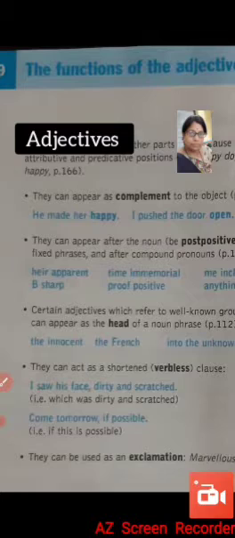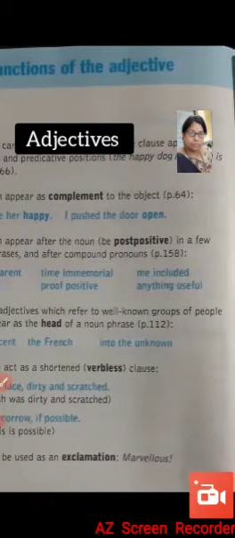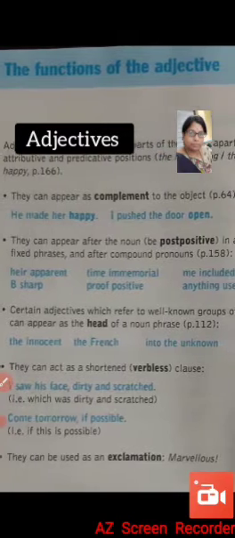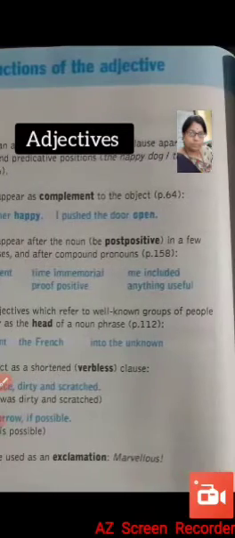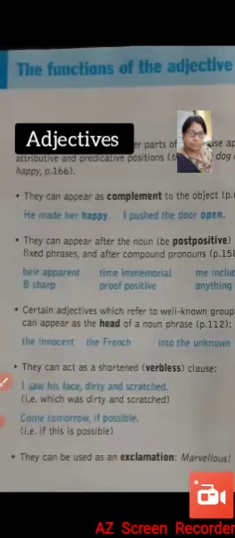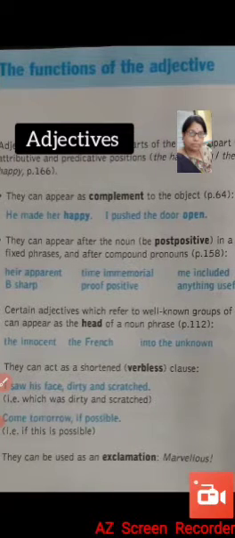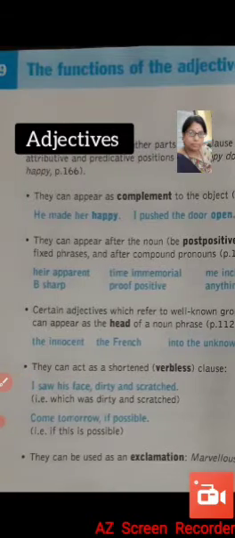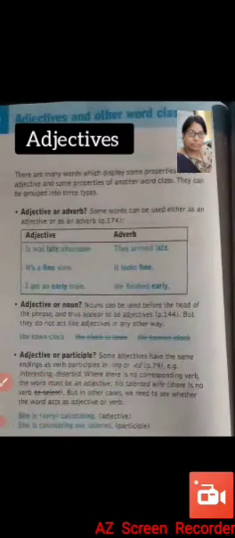Heir apparent, time immemorial, me included, anything useful. So included, useful, apparent, immemorial are the adjectives that appear after the noun. Then there are certain adjectives which refer to well-known groups of people that can appear as the head of a noun phrase, like the innocent, the French, into the unknown. So here are adjectives appearing as the head of the noun phrase. So here are some functions of the adjectives.